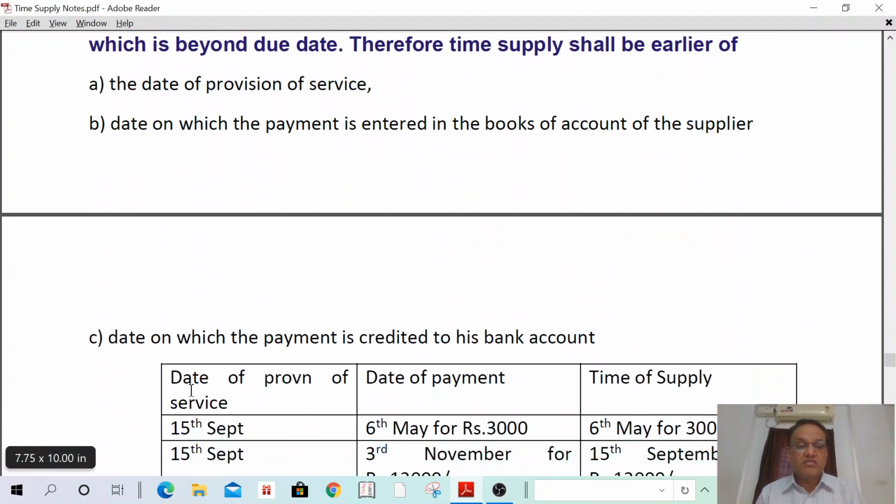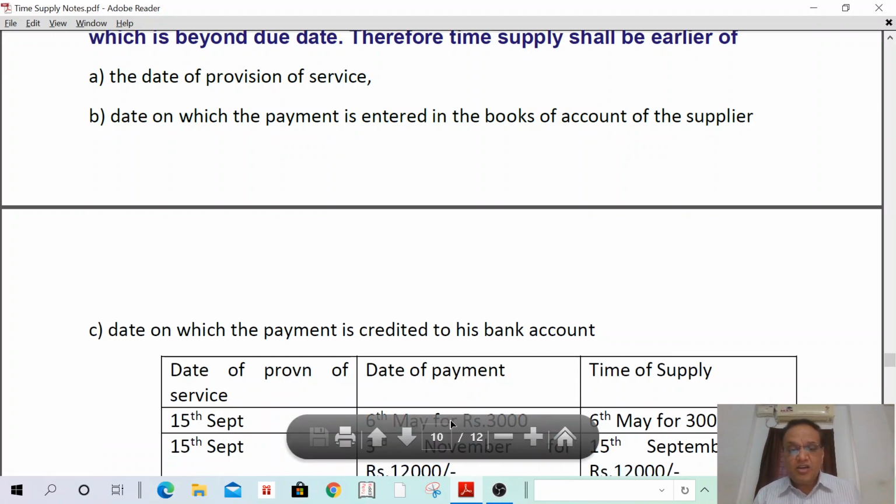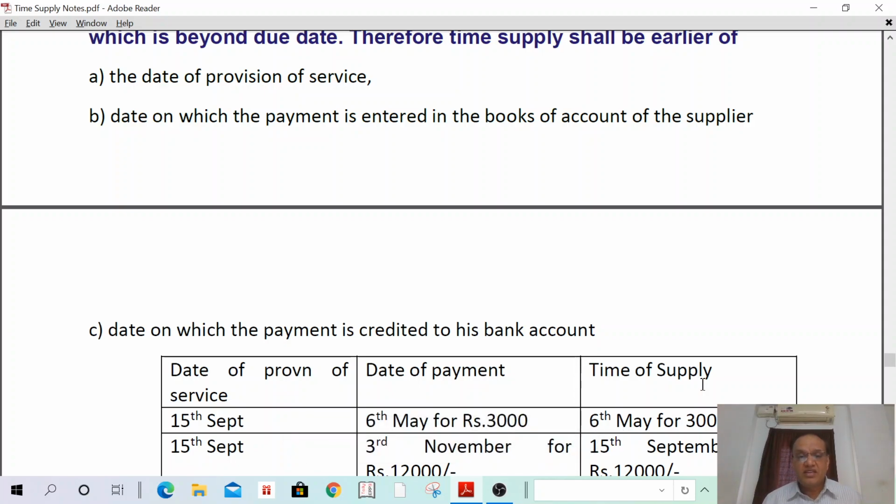First for 3,000, what is the date of provision of services? Date of provision of services completed on 15th September only. But what is the date of payment? The date of payment is 6th May. And time of supply shall be the earlier of these two. What is the earlier?